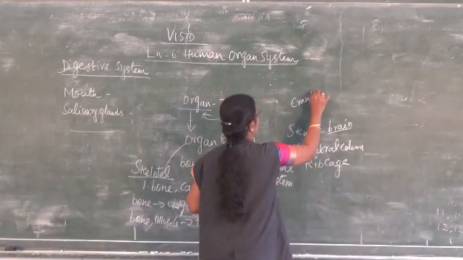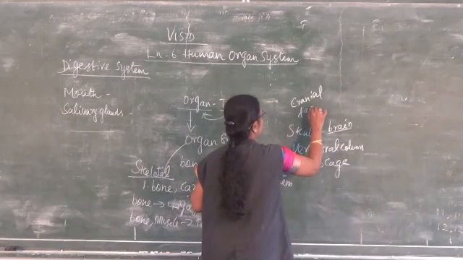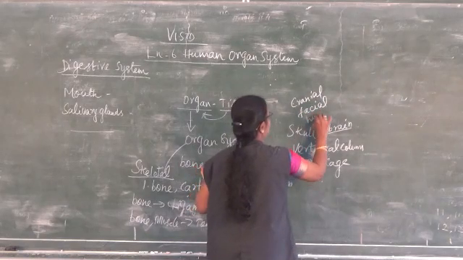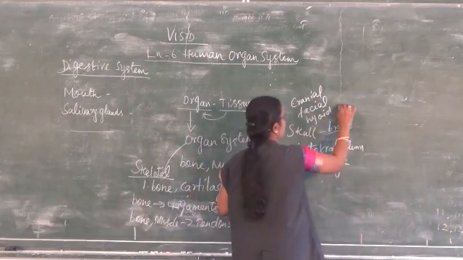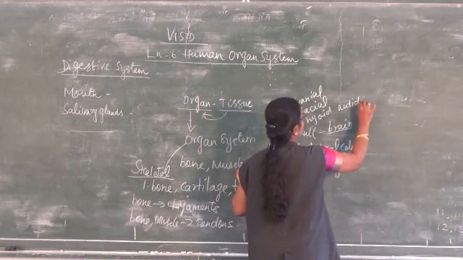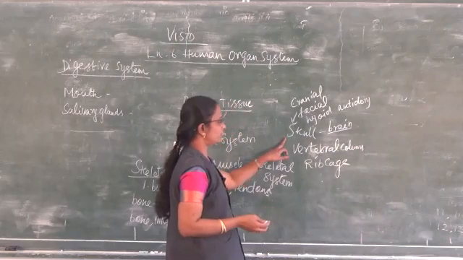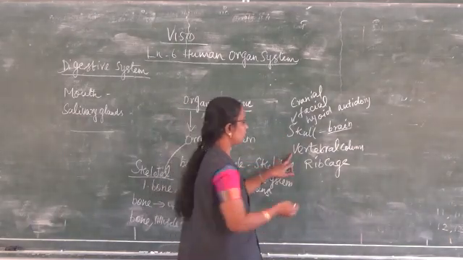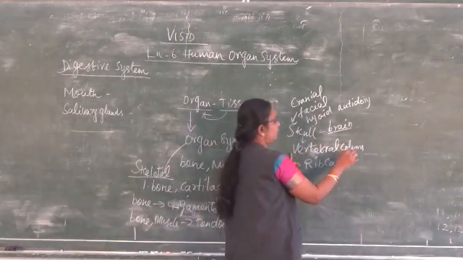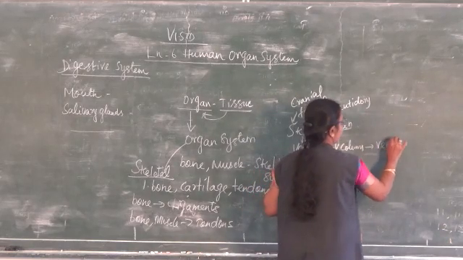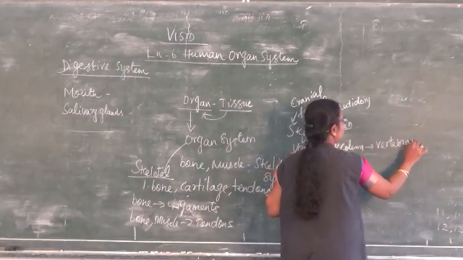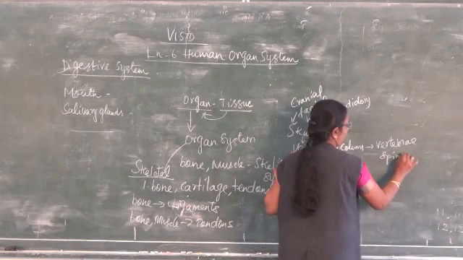Cranial, facial, hyoid and auditory bones. These are all included inside the skull, which protects the brain. The vertebral column starts at the base of the skull. What does it comprise? The vertebrae. And it protects the spinal cord.